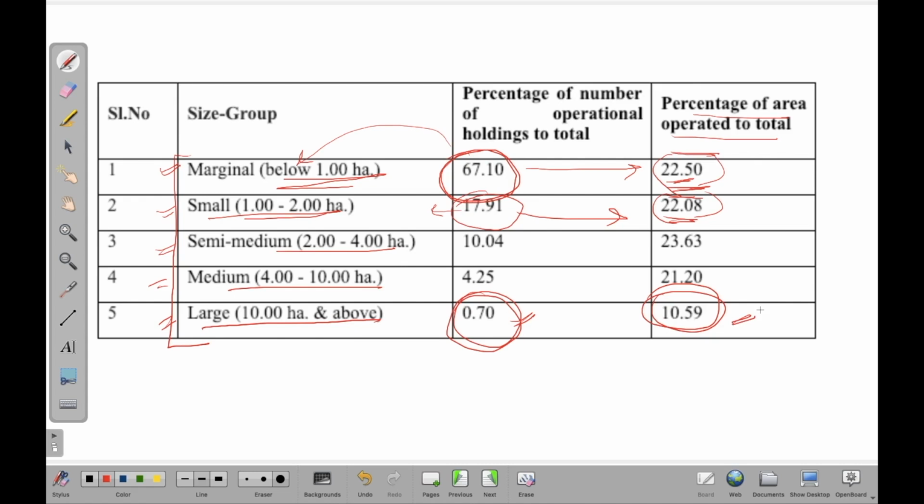So do check out this particular table and try to remember the facts here, because sometimes it is asked in the questions as well.